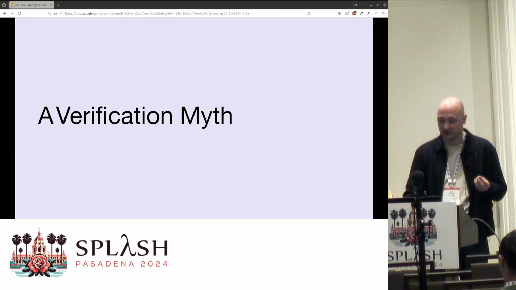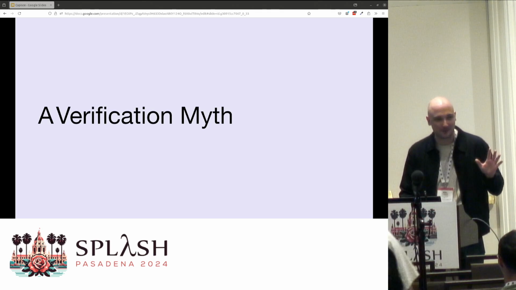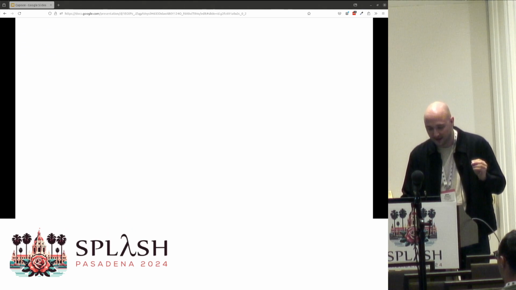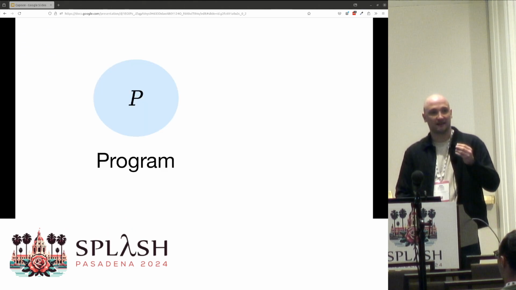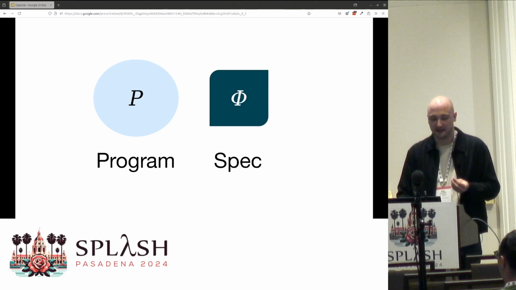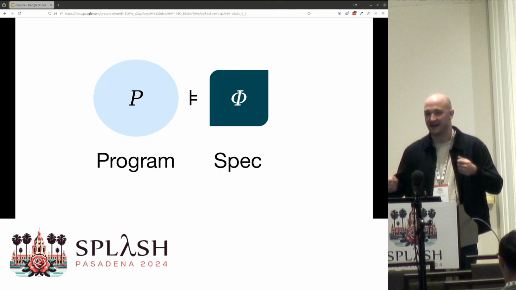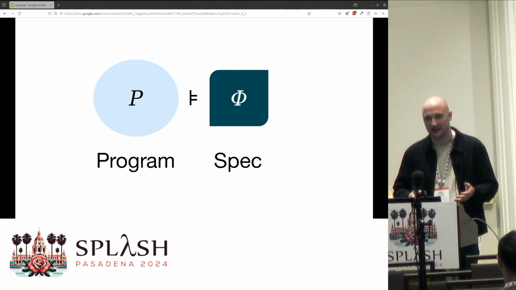Let's start with a verification myth, a broad, general misconception that we're all guilty of. When we embark on the project of verifying a program P, that is, that it satisfies some specification phi, we assume that we have the entire text of the program P, the entire AST, so that we can use our syntactic verification technologies like Hoare logic or weakest preconditions.